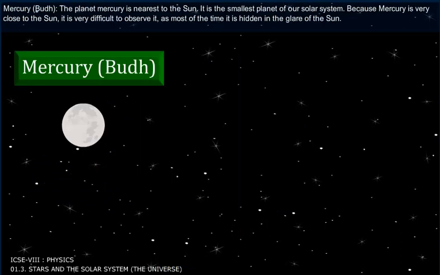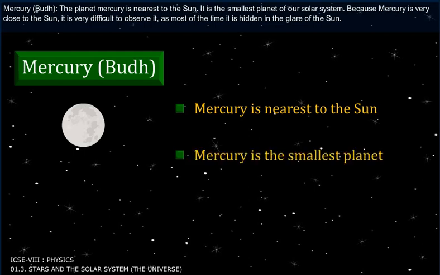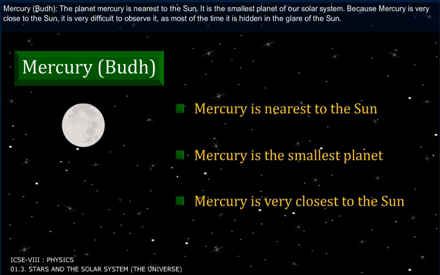Mercury. Budh. The planet Mercury is nearest to the Sun. It is the smallest planet of our solar system. Because Mercury is very close to the Sun, it is very difficult to observe it, as most of the time it is hidden in the glare of the Sun.